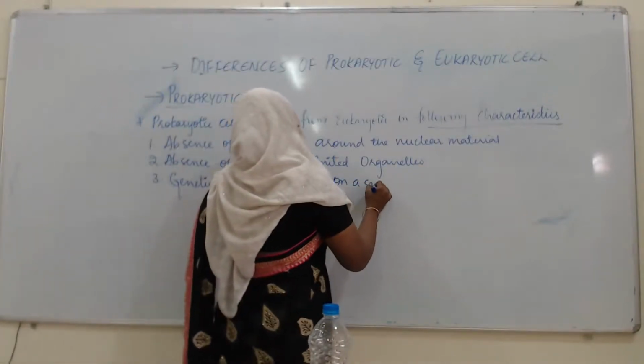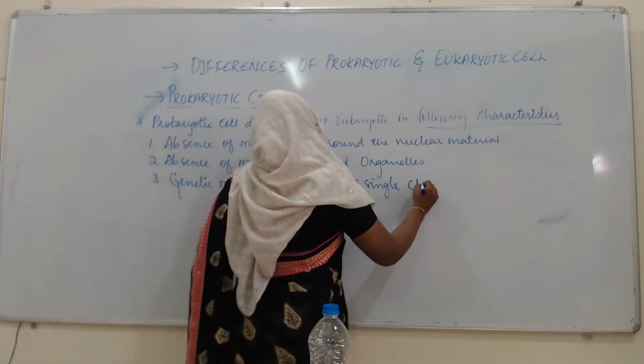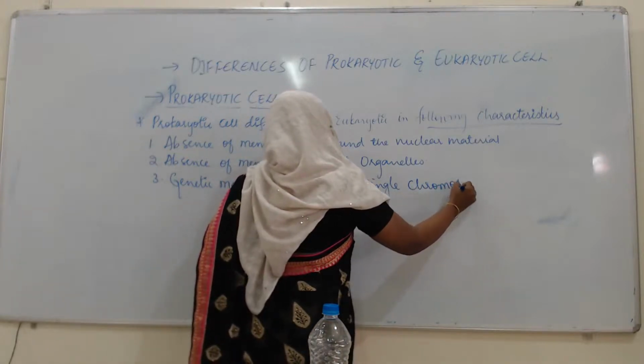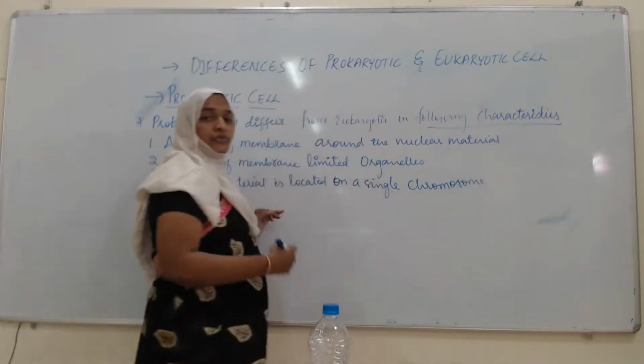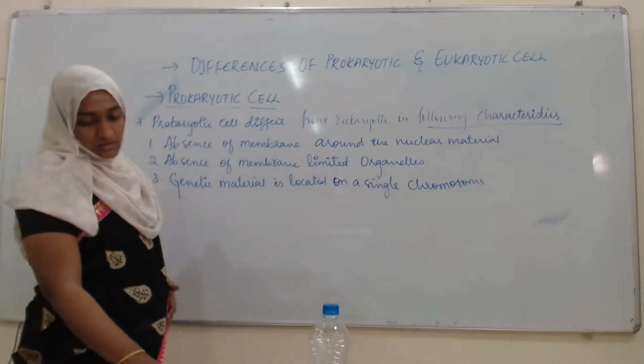In prokaryotic cells there is only one chromosome carrying the genetic material, but in eukaryotes it is located on more than one chromosome.